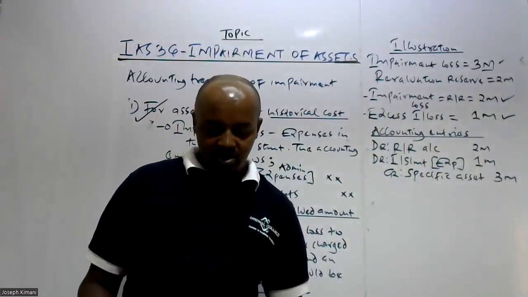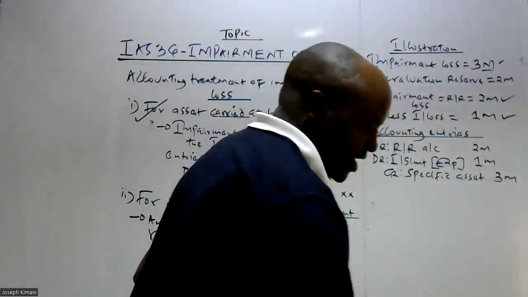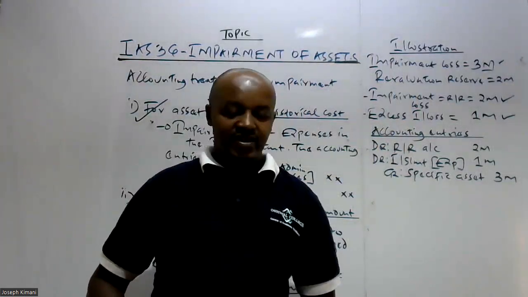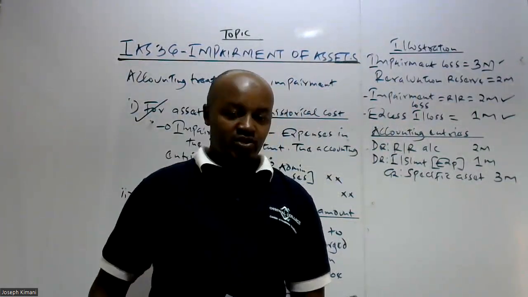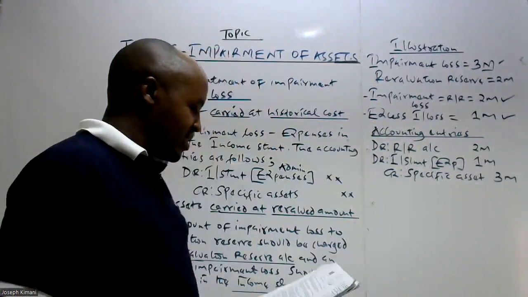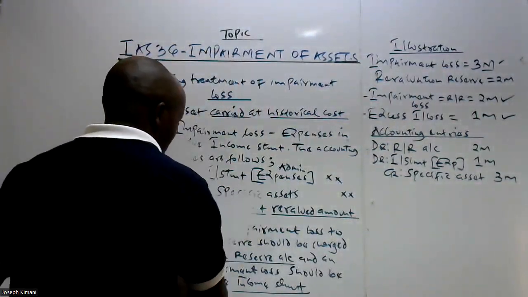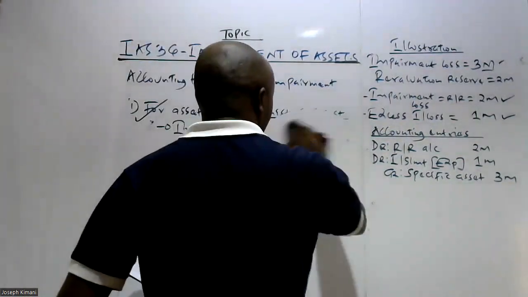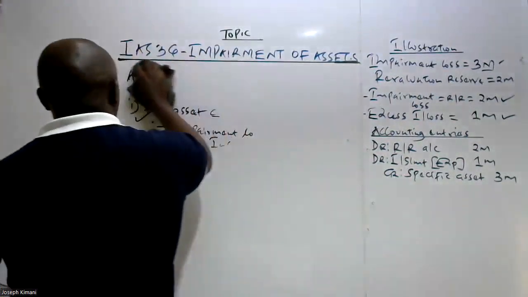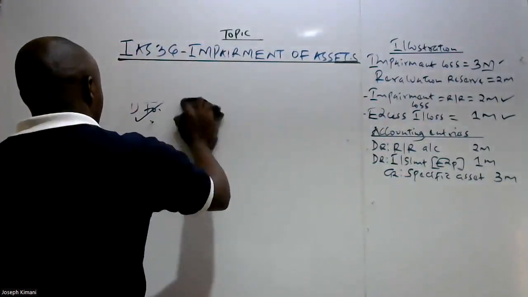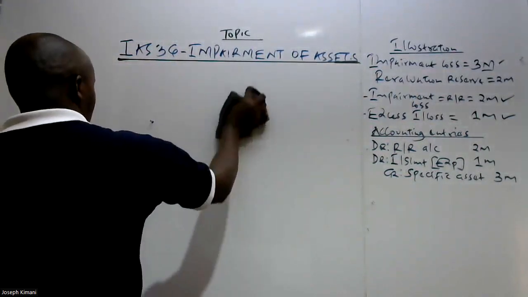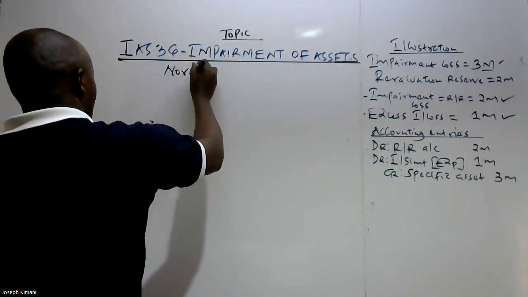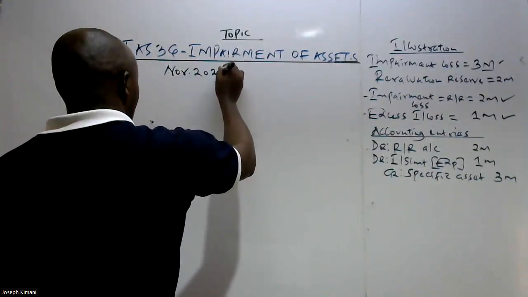Now, that is basically what you need to know as far as the determination of impairment loss is concerned. With that, I want us to proceed and look at an illustration question from the paper for Advanced Financial Reporting, November 2020, not 2022.